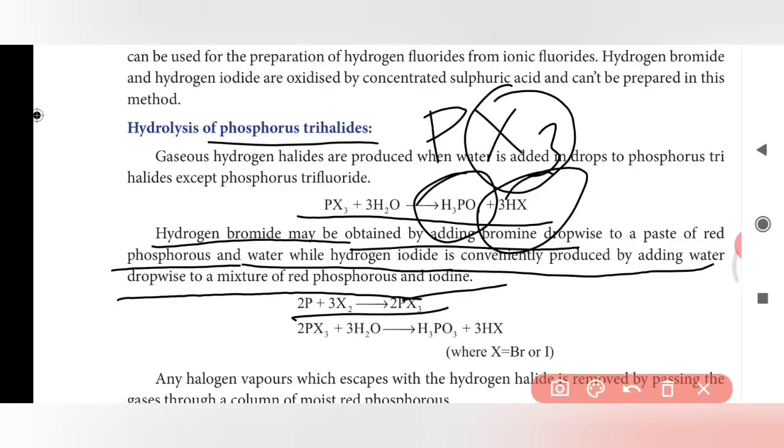This is the reaction between phosphorus and halogen to give the phosphorus trihalide. Then the reaction occurs between the phosphorus trihalide and water molecule to give phosphorus acid, where X is nothing but bromine or iodine. You can use bromine or iodine, except fluorine and chlorine.